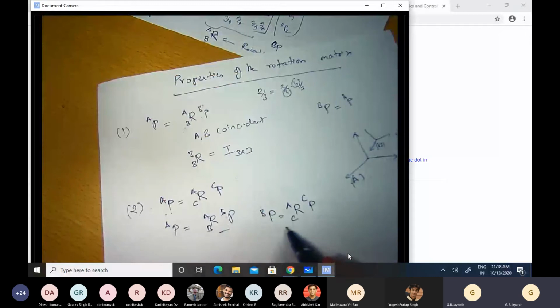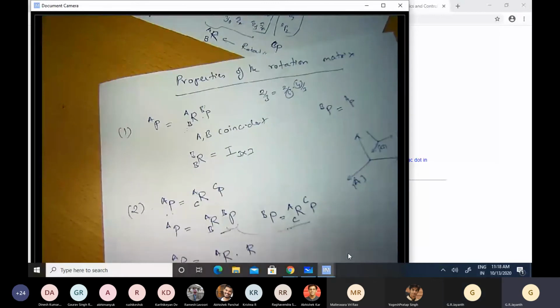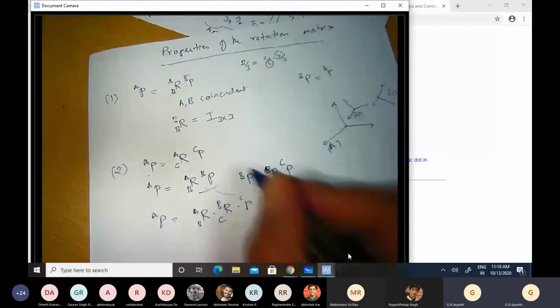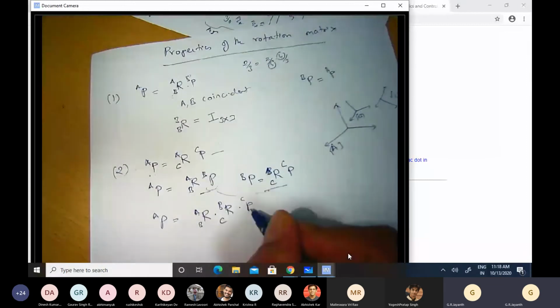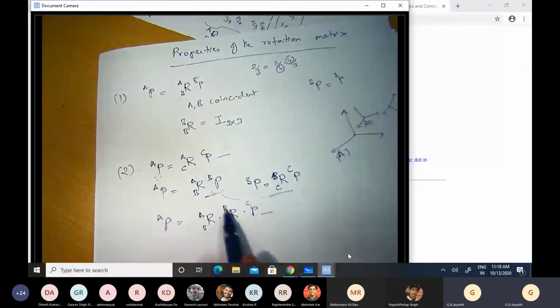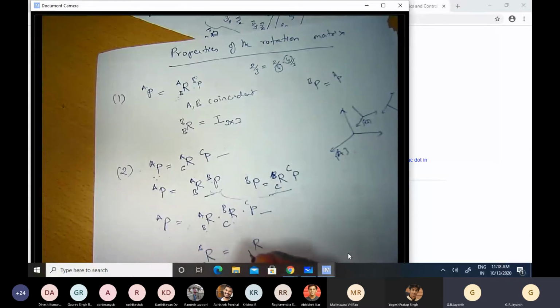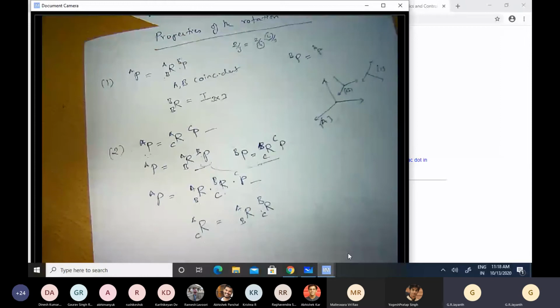If I replace PB with this expression, I would have PA equal to RAB times RBC PC. Comparing this equation and the earlier one, PA is RAC PC and PA is RAB times RBC PC, so the rotation matrix of C with respect to A is equal to the product of the rotation matrix of B with respect to A with the rotation matrix of C with respect to B. This is another property of the rotation matrices.